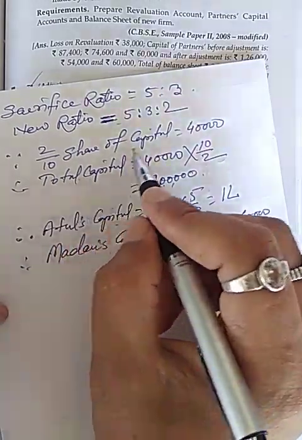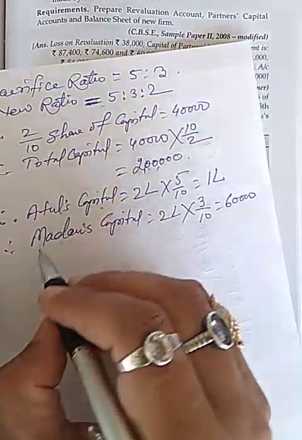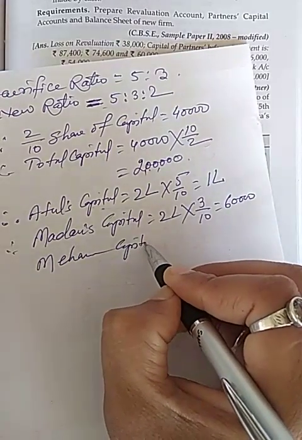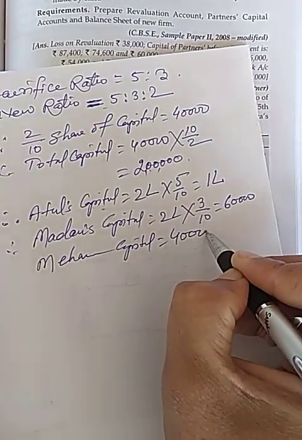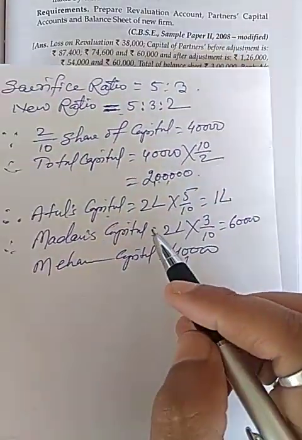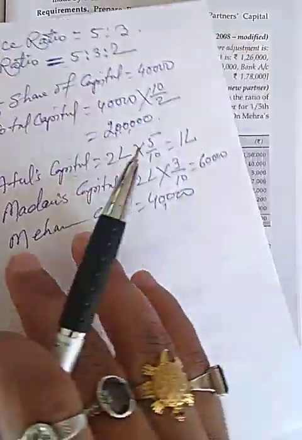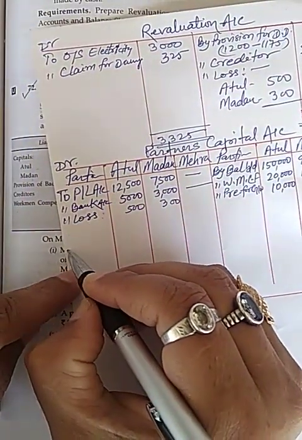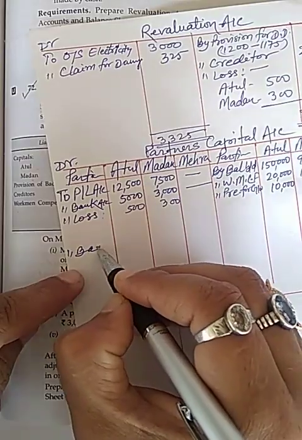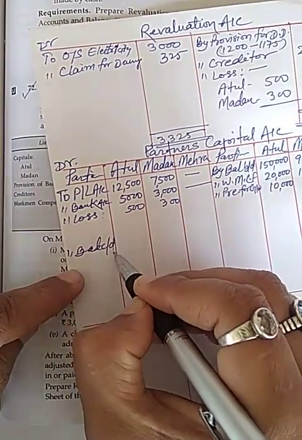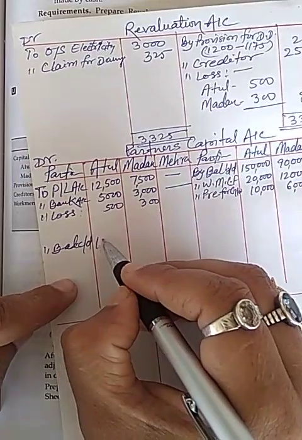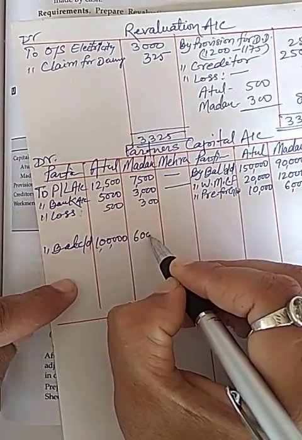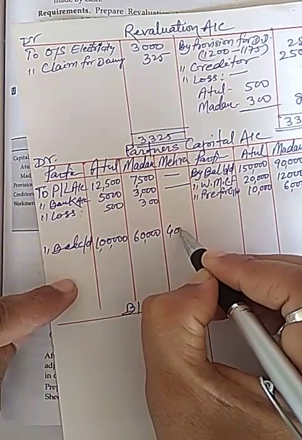And Mehra's capital is given in question 40,000. So I will write balance of capital to balance CD. It will be 1 lakh, 60,000 and 40,000.